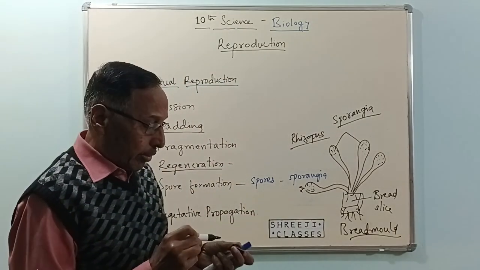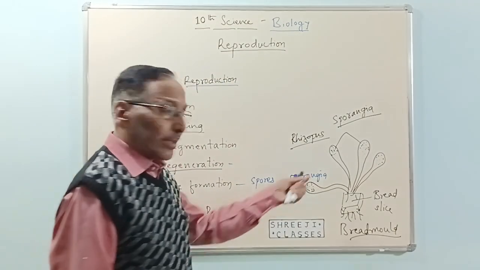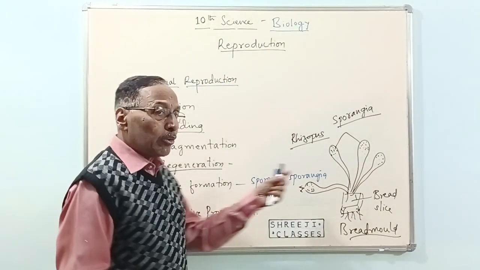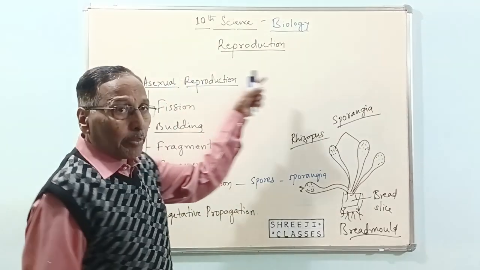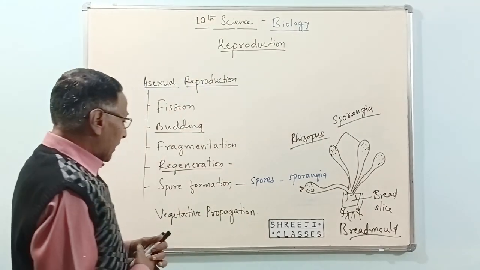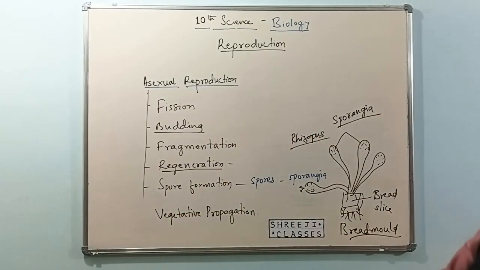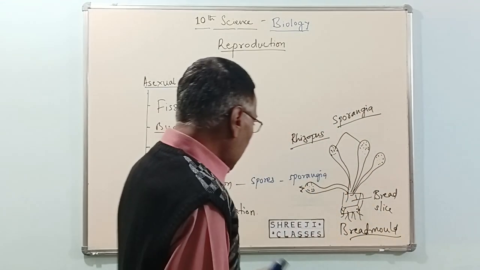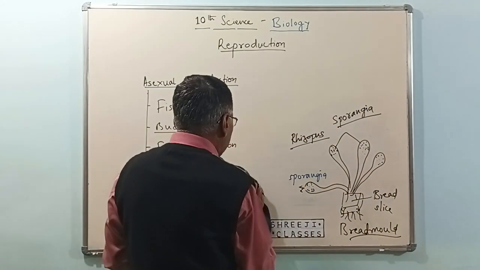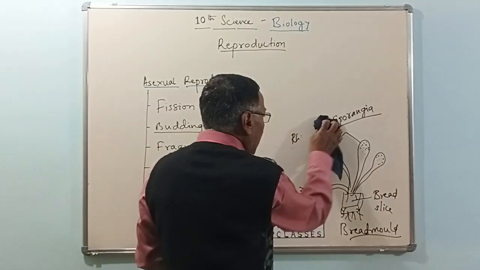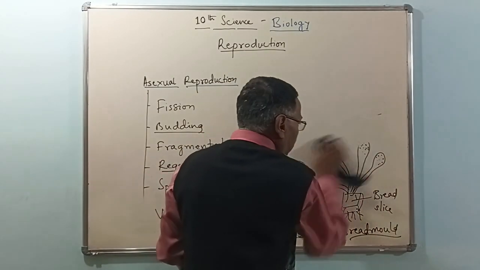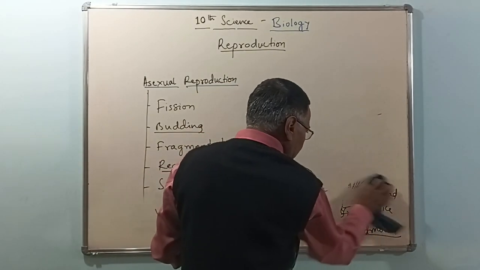Rhizopus or bread mold, right? This is another way of growing new organisms by asexual reproduction. Now lastly, vegetative propagation. What is vegetative propagation? Growing of new plants from the non-reproductive parts of the plant. What do you mean by that?